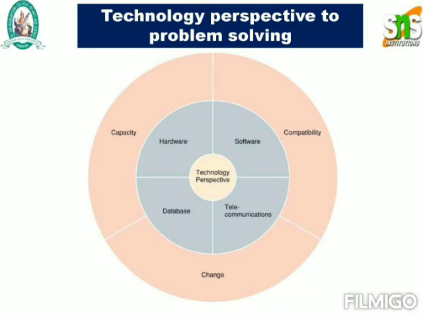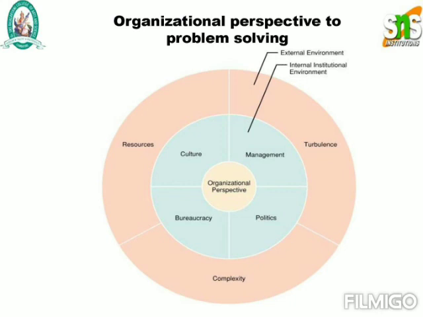So it has been split up into 4 categories. That is nothing but your hardware, software, database, and telecommunications. So each and everything, they should have enough capacity and compatibility, and it should be changing to the environment. So this has been shown in the following diagram. So now this diagram specifies the organizational perspective to the problem solving. So you'll have 2 different types of environment, that is your internal environment and your external environment.